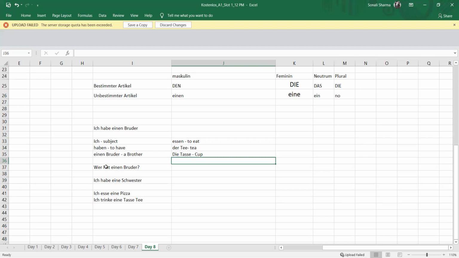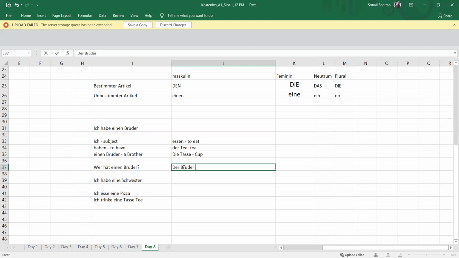We are using hat, which is always used for the third person. If there is only one name, then we have to put the singular form. If we are talking about two names, then we have to use the plural form. So I can also write Maria und Paul haben einen Bruder, means they have a brother. Ich habe eine Schwester. So I will be writing down here Bruder and Schwester also.